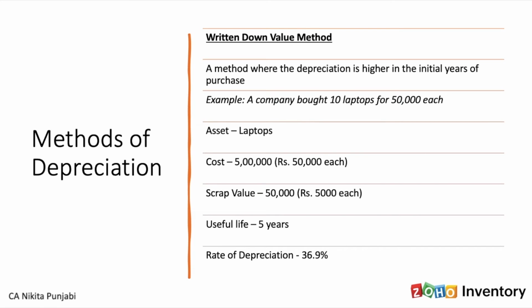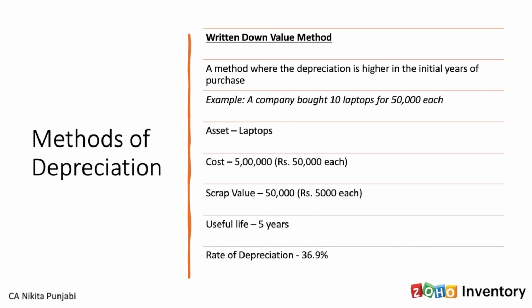The second method is the written down value method. Now in case of written down value, the depreciation is higher in the initial years of purchase. Let's say you're using an asset which is going to be used rigorously in the initial years and its wear and tear is very high in the initial years. In that case, you use the written down value method.